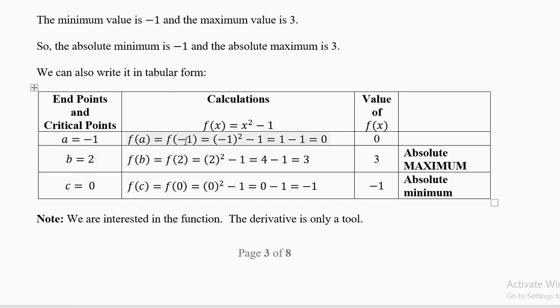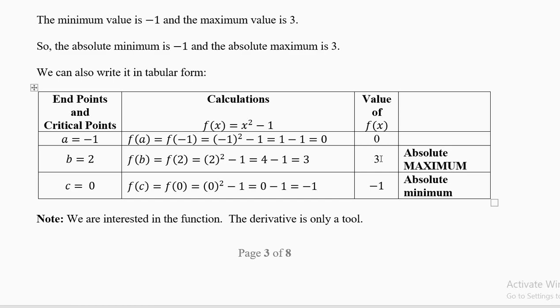f of a equal to f of minus 1. Put x equal to minus 1: whole squared minus 1 is 1 minus 1 equal to 0. Do not make any calculation mistakes. So the value of the function is 0. Third column: f of b, f of 2. 2 squared minus 1, 4 minus 1 equal to 3. This is 3. f of c, f of 0 equal to 0 squared minus 1, 0 minus 1 equal to minus 1. So we have 0, 3, minus 1.